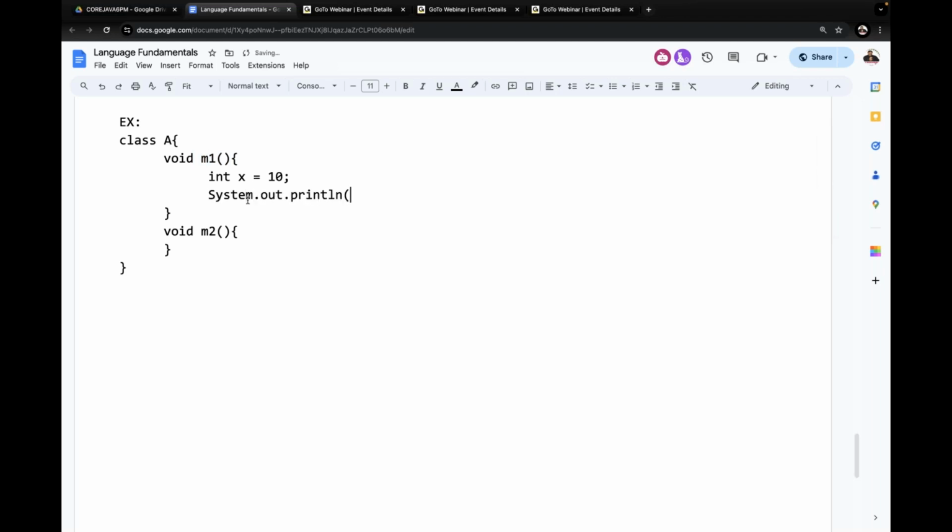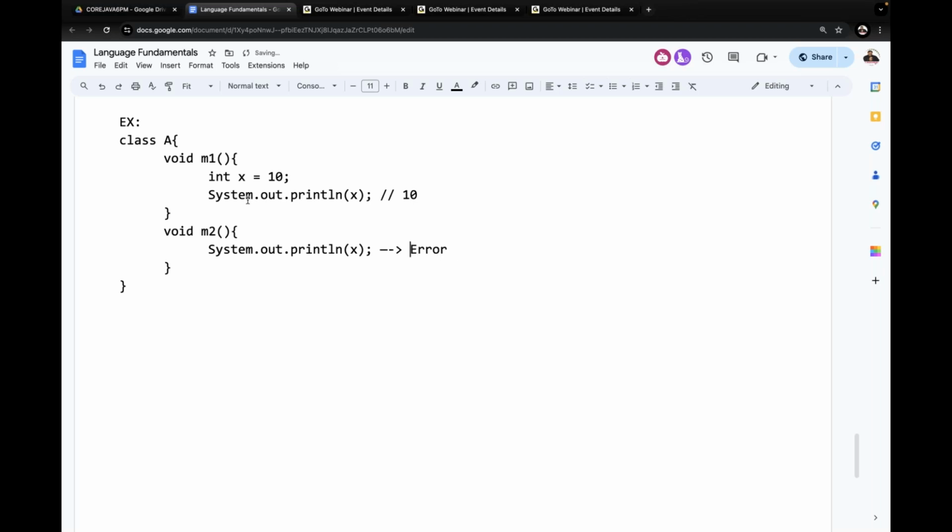System.out.println of x is valid. Up to that it's okay, no problem. There we are able to get the value 10. Okay, now check this. System.out.println of x. If I provide this here, we are able to get an error.